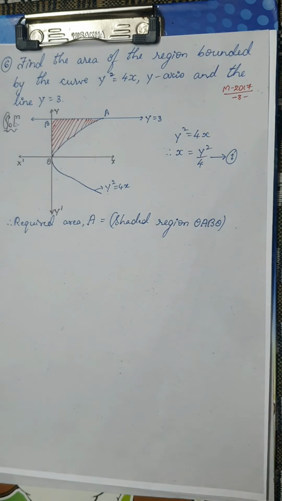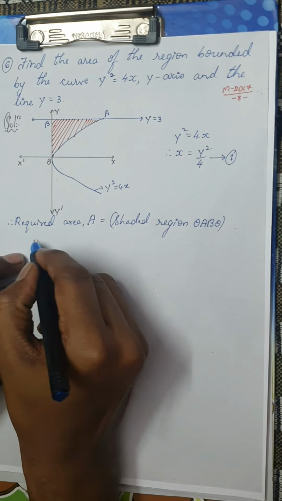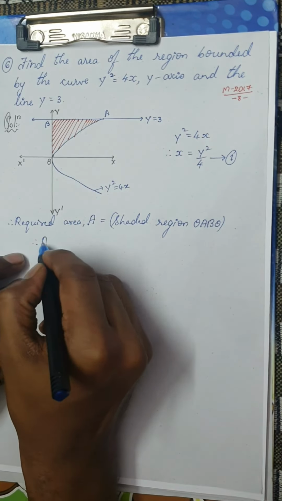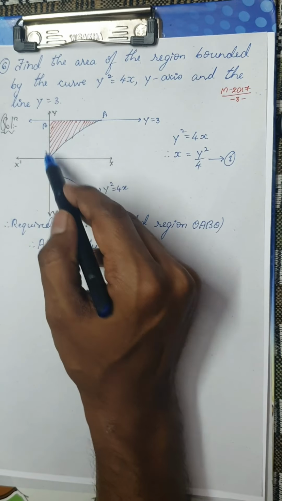Is it clear? OABO. Therefore, what is that? This is nothing but the area within the limits A to B. Remember, this would be x dy because the axis is along y. Now, A to B means y is varying from 0 to 3 here.